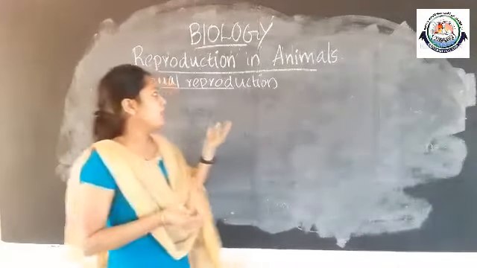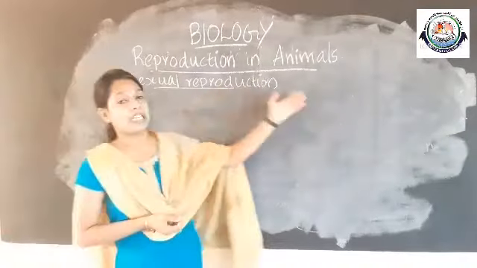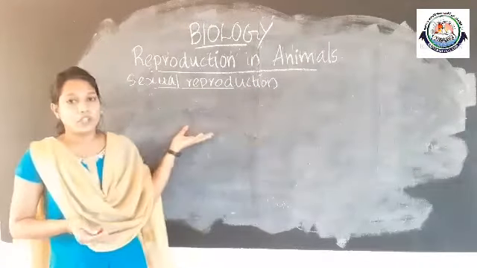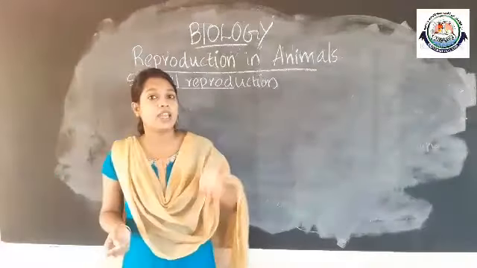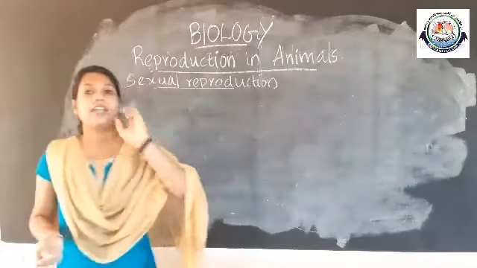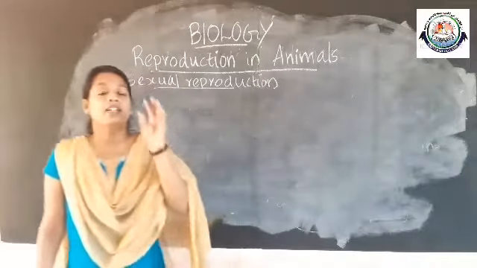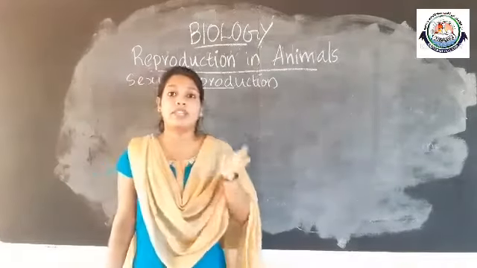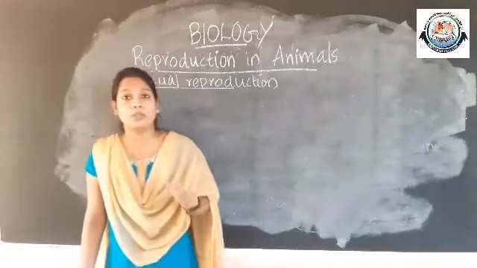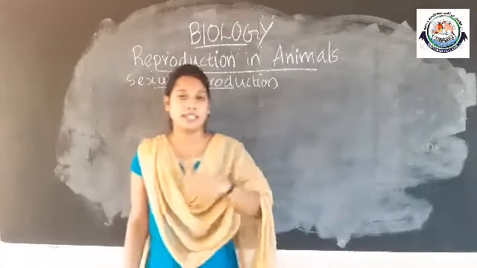Coming to sexual reproduction in animals in detail, we know that it requires a male parent and a female parent, right? Both parents have sex organs that produce the gametes.